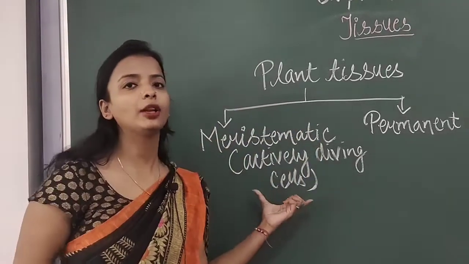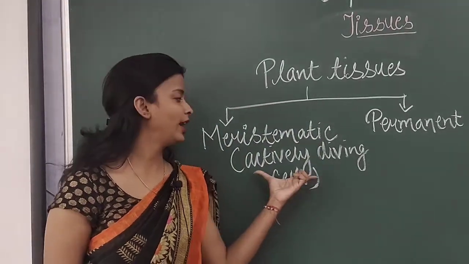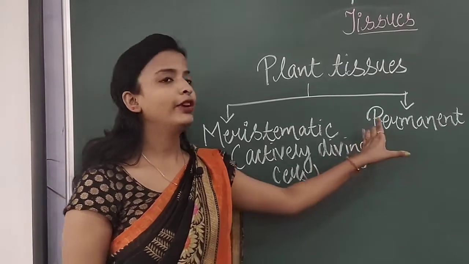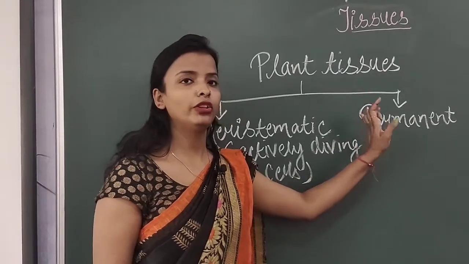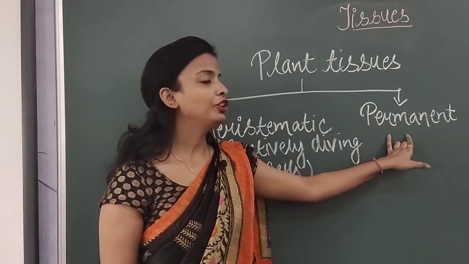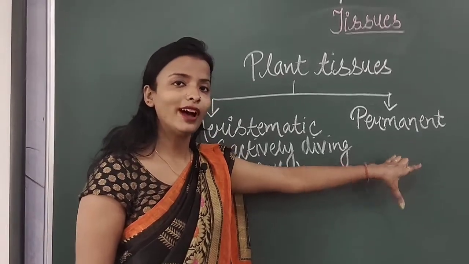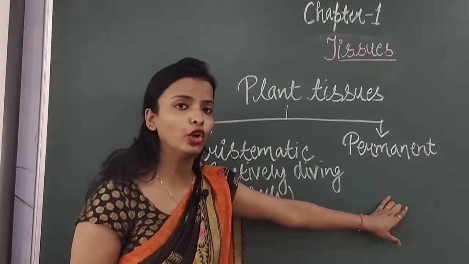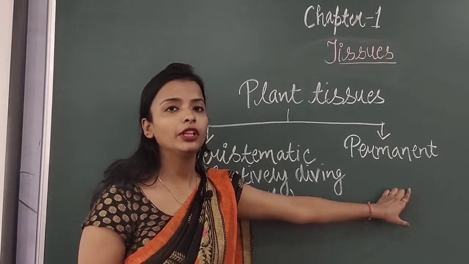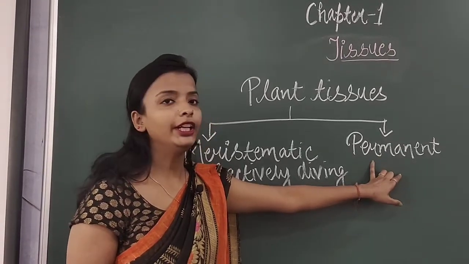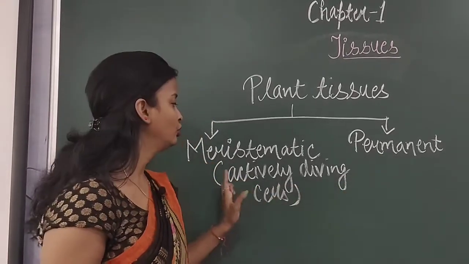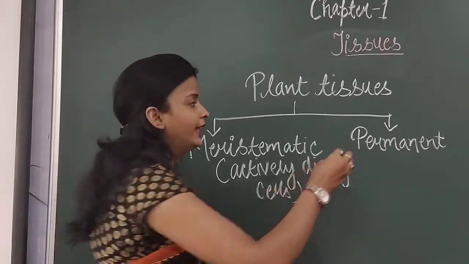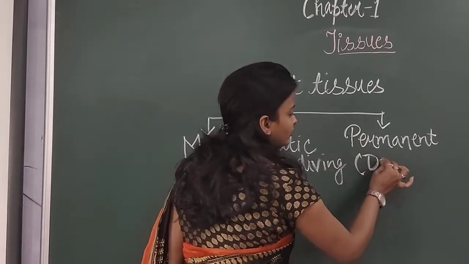The cells present in meristematic tissues are actively dividing. And permanent tissues have attained a particular height or a particular growth and then they do not divide further. So they actively divide and they do not divide.